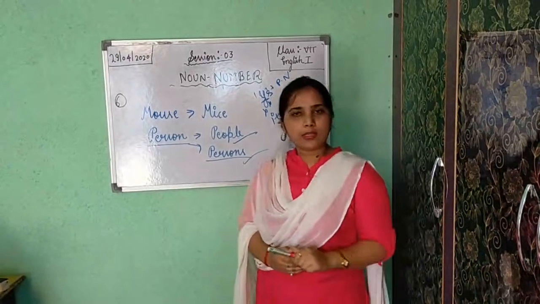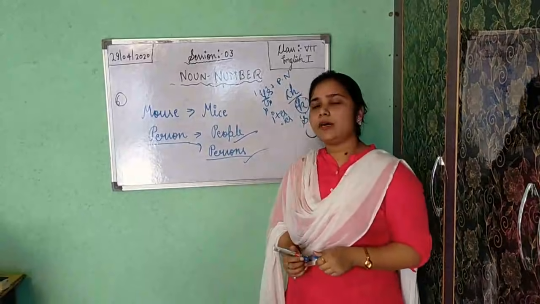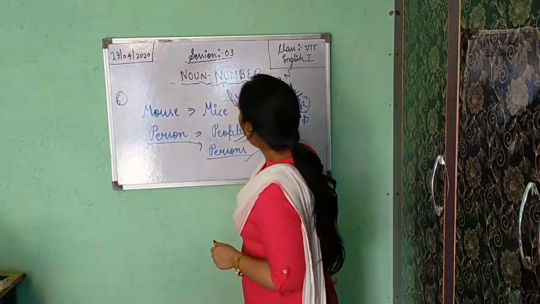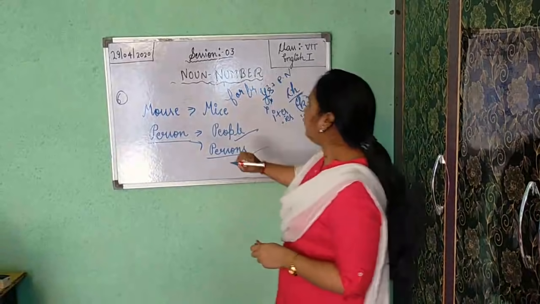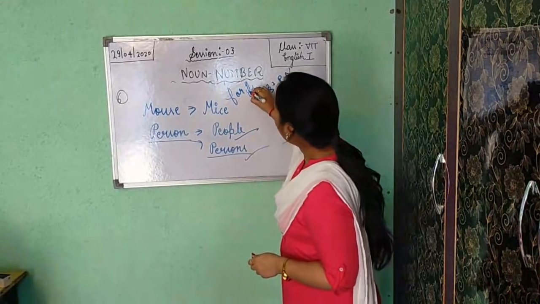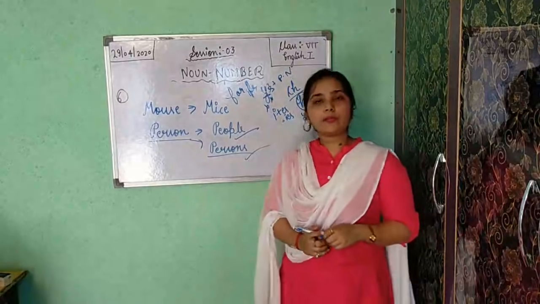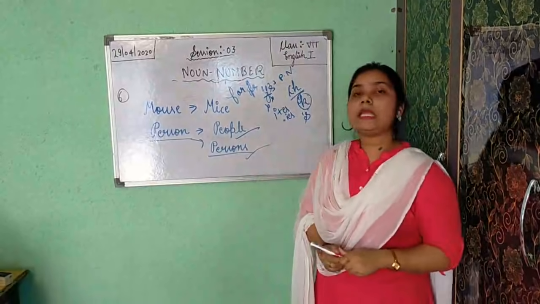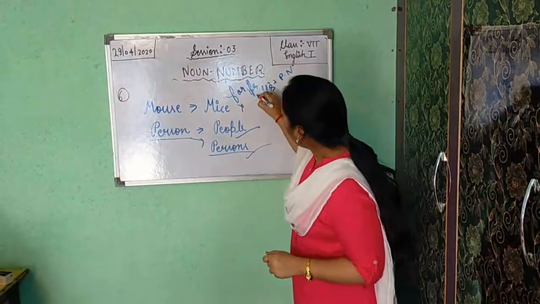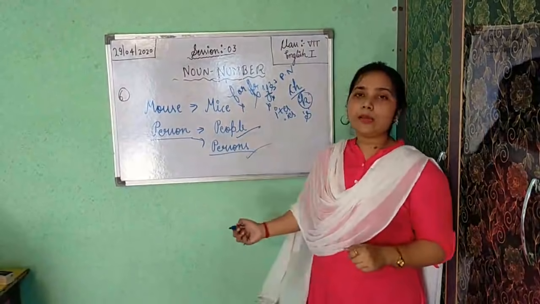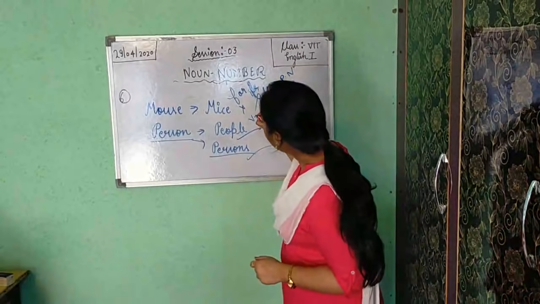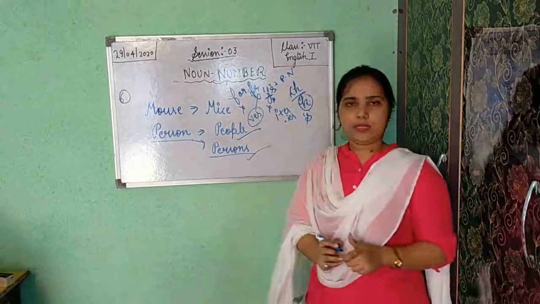Now the next rule is, if at the end of the word you get F or FE, then for making plural you will have to drop this F or FE and add VES.